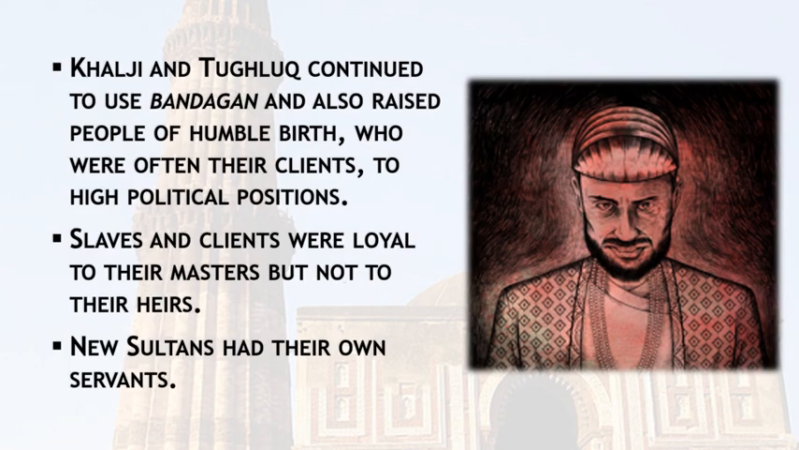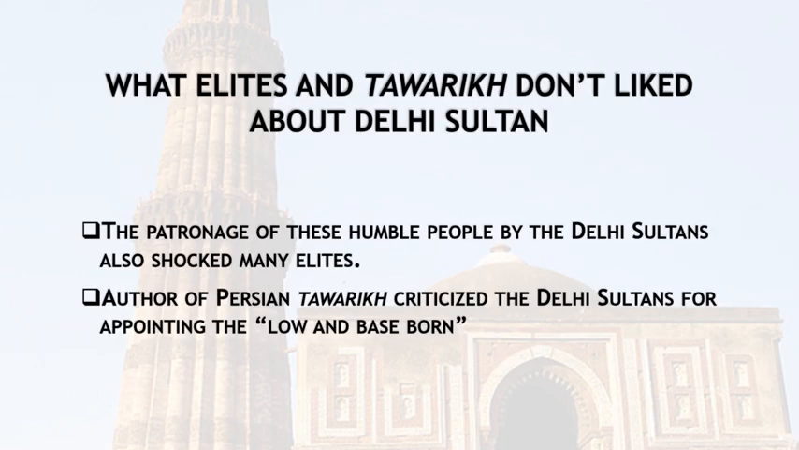Now, slaves and clients were loyal to their masters but not to heirs. As I told you, the slaves were always loyal to their masters but not to their children. New sultans had their own servants. As we have discussed, the sultan usually gave high positions to people of humble birth, people who belong to a low position in society.